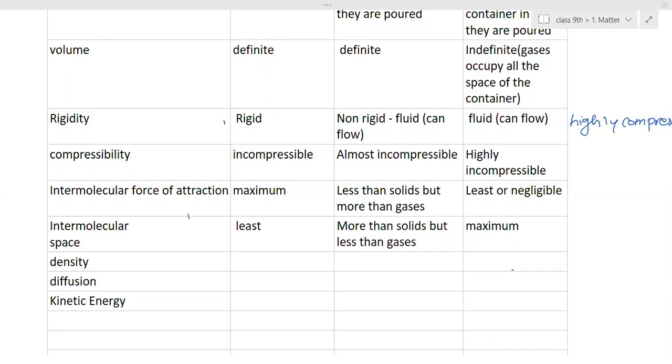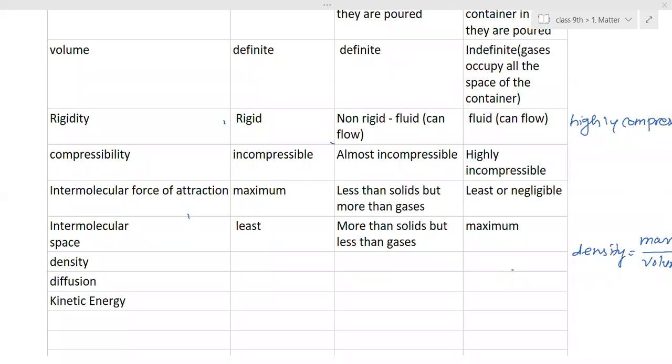So in solids, density is mass by volume. So mass per unit volume, for a single centimeter cube of volume, how much mass is present, that is called the density. Now check out the number of particles. For comparison, we are using the number of particles. Whichever can have more particles present in that container has more density.